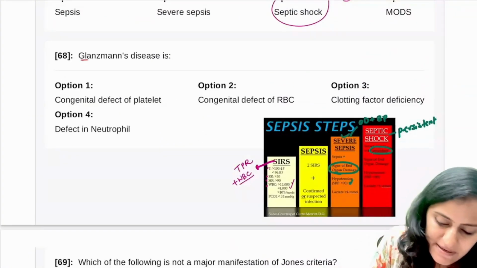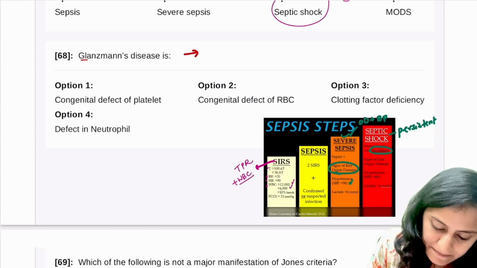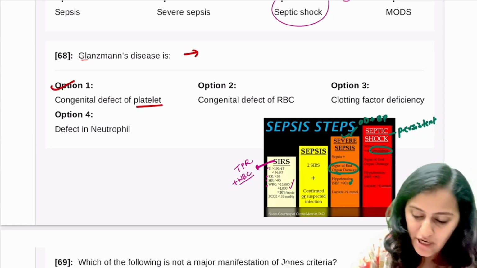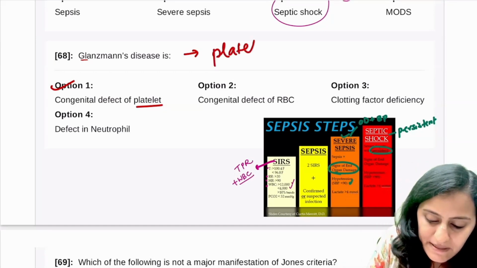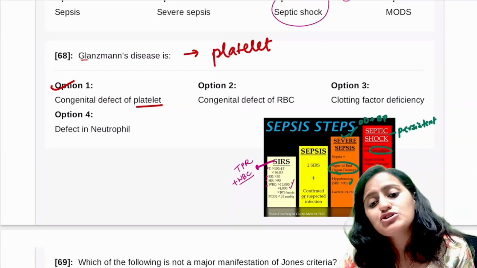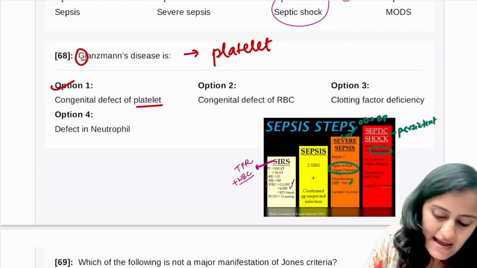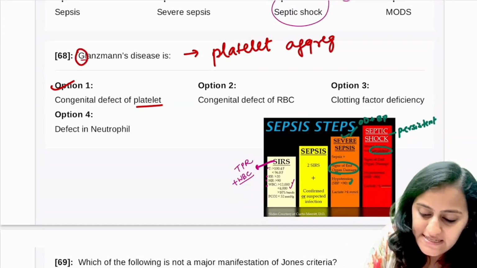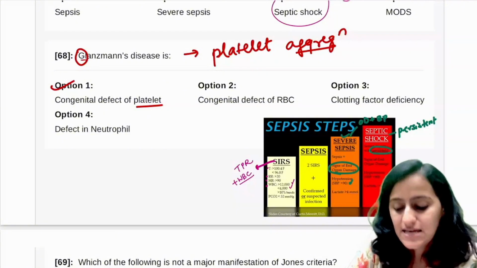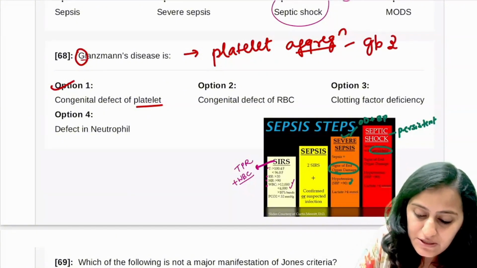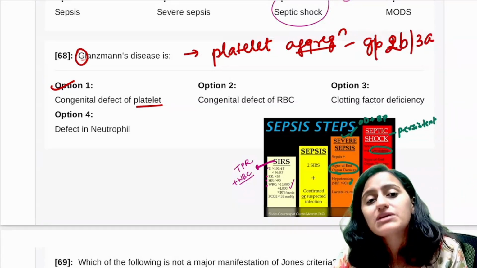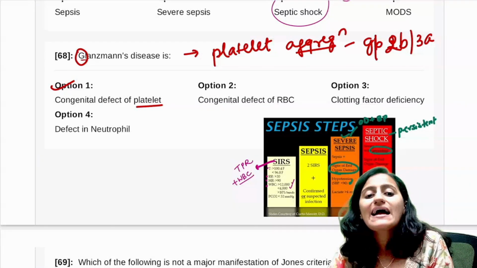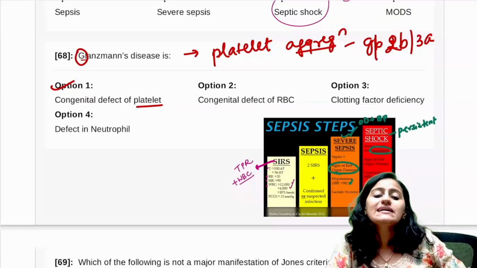Glanzmann's disease. Remember, Glanzmann's is a defect in platelets. It is not RBC or neutrophil. What defect do you have in Glanzmann's? Platelet adhesion or platelet aggregation? Remember Glanzmann, G for G. It is a defect of platelet aggregation. There is a GP 2B 3A defect here. It is the aggregation defect in Glanzmann's.